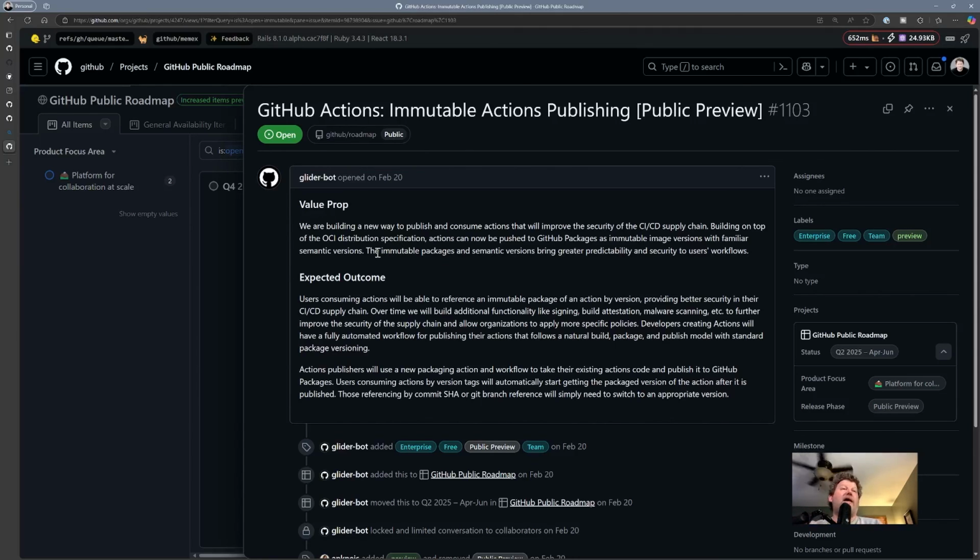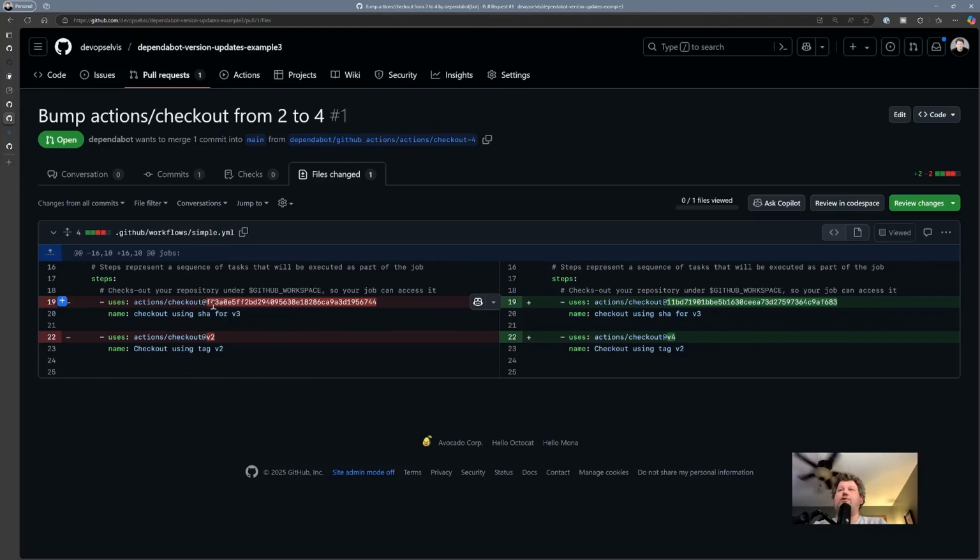It's going to be more like a package that when I say this is version 2.4, it's version 2.4, and I can't move the tag on you in the repo and suddenly you're using code that you didn't expect to be using. So immutable actions is coming. And with that, we'll be able to go back to using the more semantic versioning way and feel like we're still being really, really secure. But until immutable actions gets here, the most secure way of referencing an action is going to be with the commit SHA.